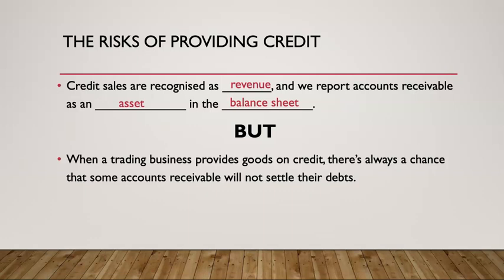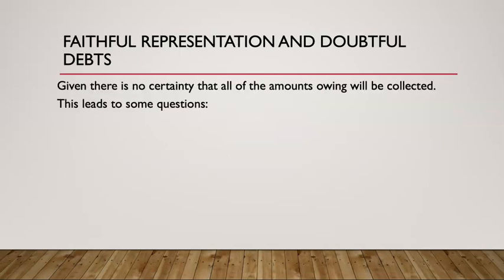So we as accountants need to think through how we're going to account for this risk. And this comes down to why we do doubtful debts and this concept of faithful representation. Given there is no certainty that all of the amounts owing will be collected, there are some questions. Should we recognize all of our credit sales?